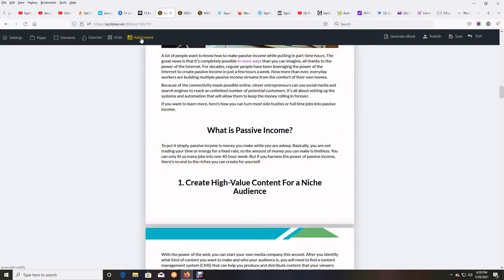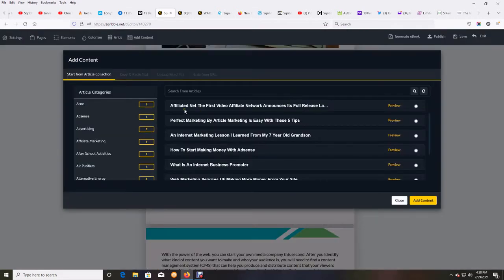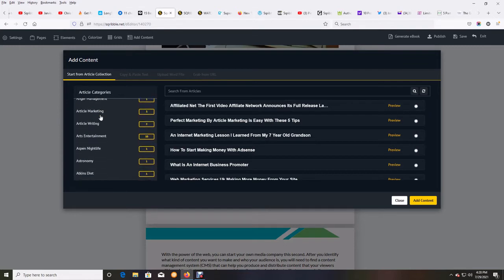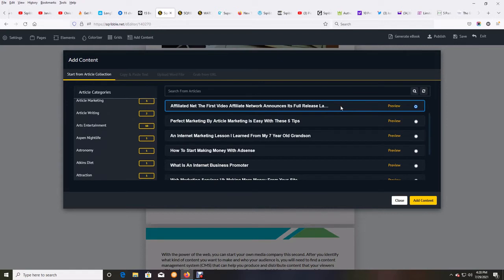So you can add content in other ways as well. All you do is go here. They have some articles in different categories for you that are pre-written for you. And you can click on one of them and preview it, and then just click on add content. I could add more and more. I could add several of these articles to this and style them in a way that makes sense with different table of contents.